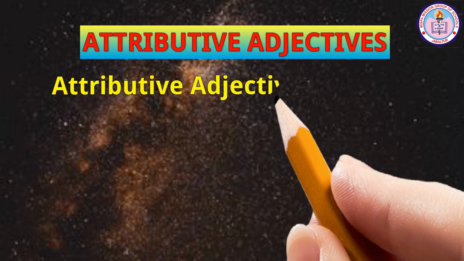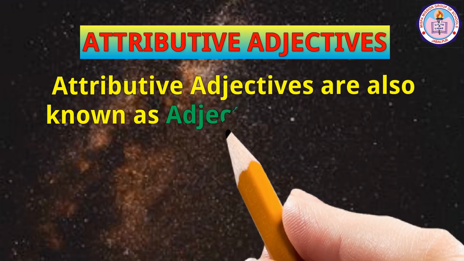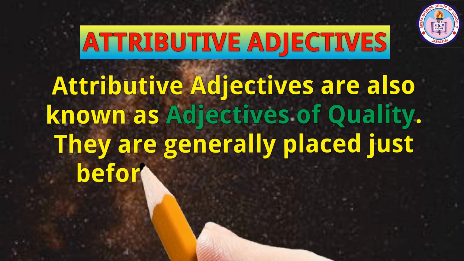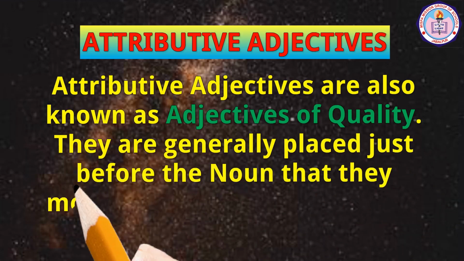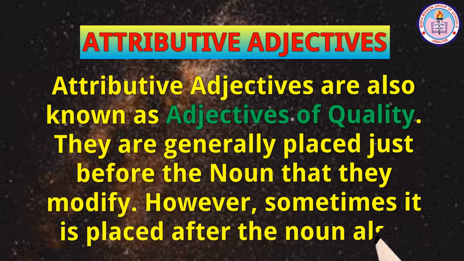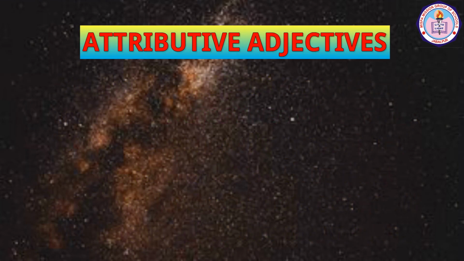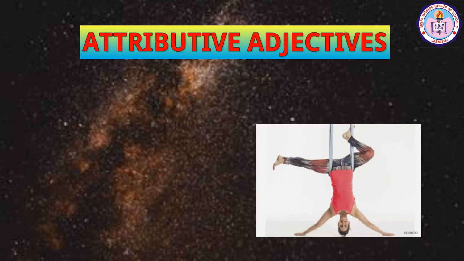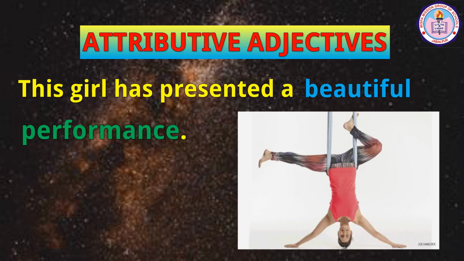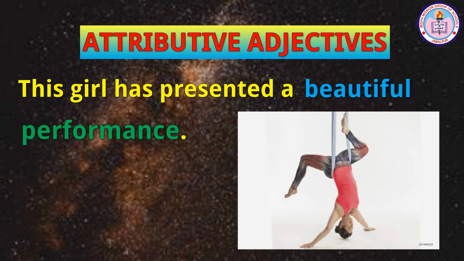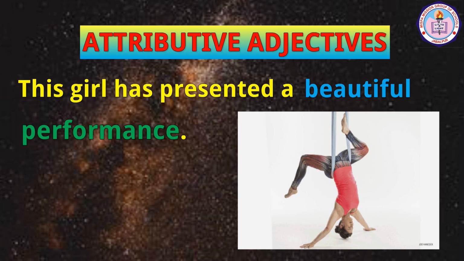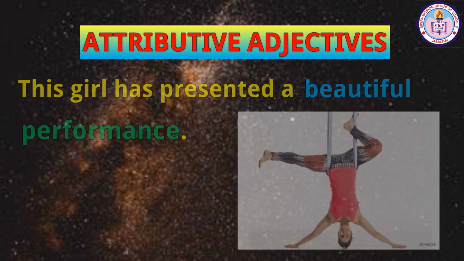Attributive adjectives are also known as adjectives of quality. They are generally placed just before the noun that they modify. However, sometimes it is placed after the noun also. Let us see some examples. This girl has presented a beautiful performance. Here, the adjective beautiful modifies the noun performance and it is placed just before the noun.